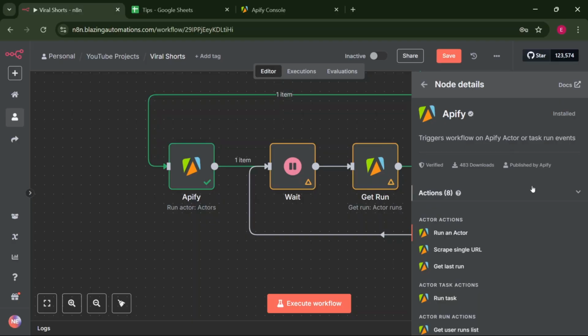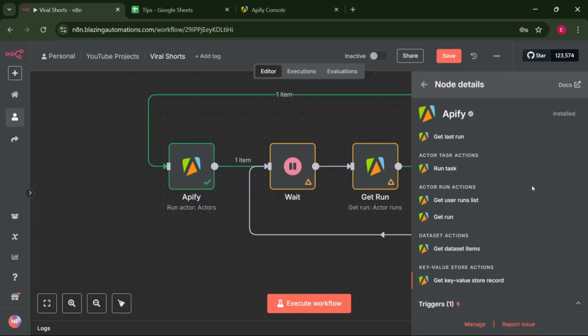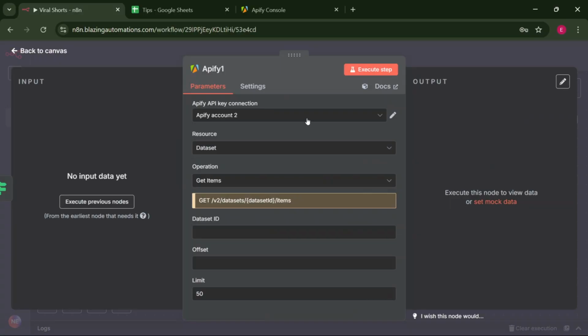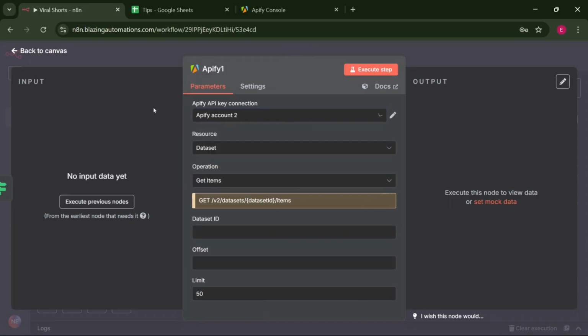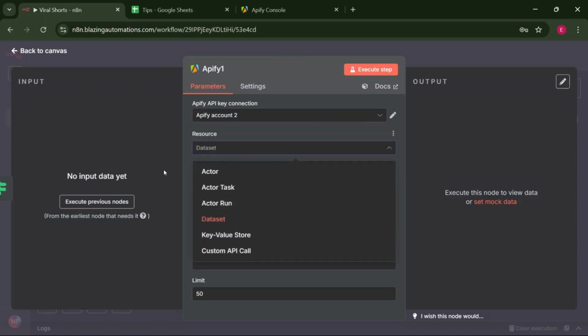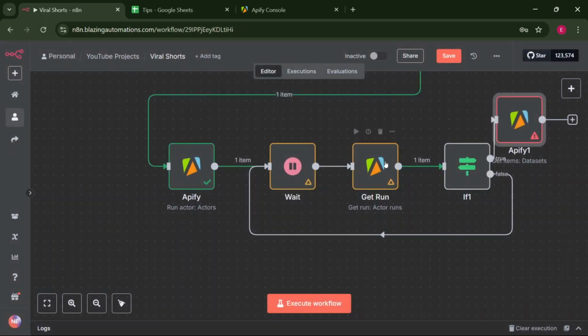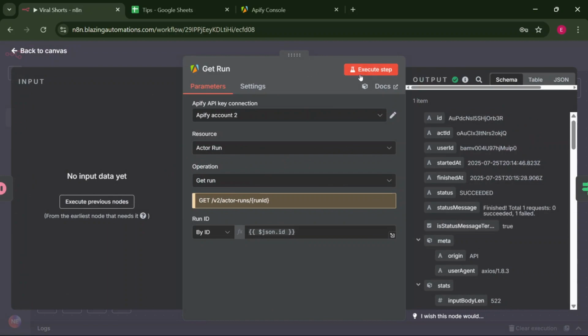This Apify node this time around will help us to get the dataset items. So let's scroll down and click on the dataset actions, get dataset items. So we're going to get the dataset items. We have already configured the credentials. It's quite easy for us. Now, let's click and run this.